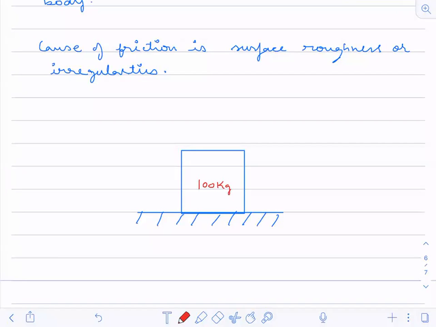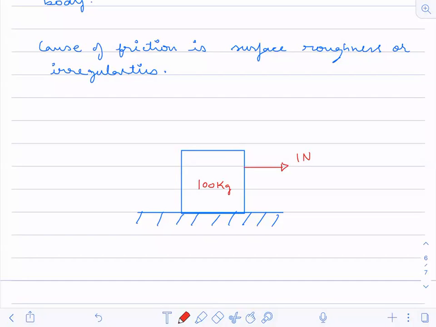If you apply a force of 1 Newton on it, do you think that this block is going to move? No, it will not move, because this is a very huge body with a large block.